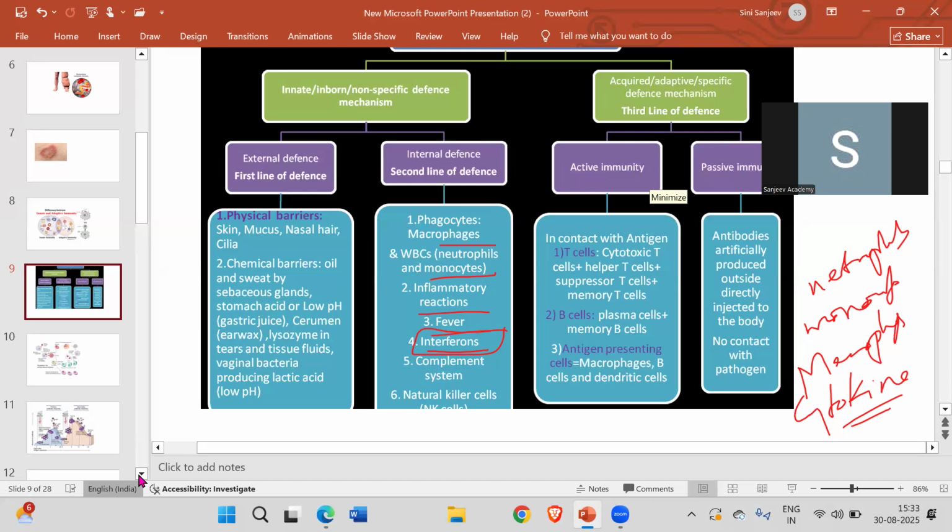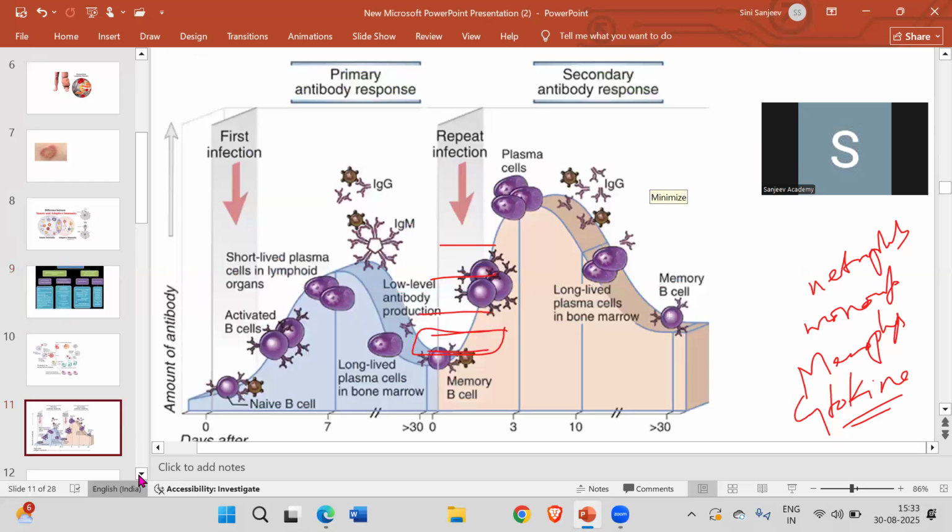So usually, whenever an acquired immunity has to get developed, there will be something which is called the memory response. Now, just like how we study certain things and they remain in your memory, in the same way, these cells have the capacity to memorize that particular thing. So next time when the same pathogen is going to invade you, it will already get alerted because it has all the antibodies against it. So if you see over here, this is the primary antibody response. This is the secondary antibody response.